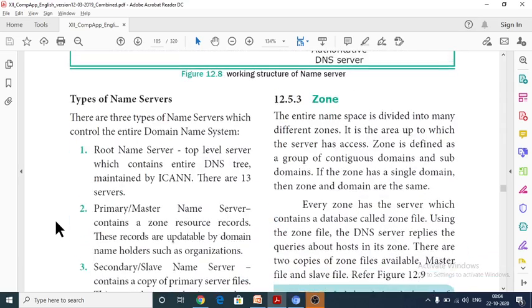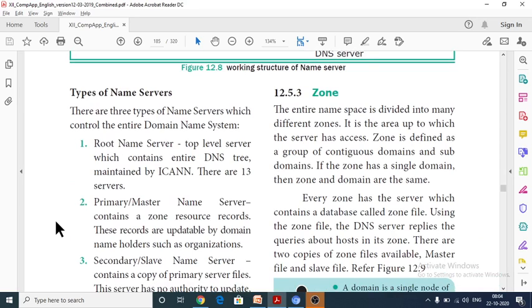Next one, we are going to see zone. What is zone? The entire namespace is divided into many different zones. It is the area up to which the server has access. So within a server, what is the coverage area? That is what is known as the server's zone.